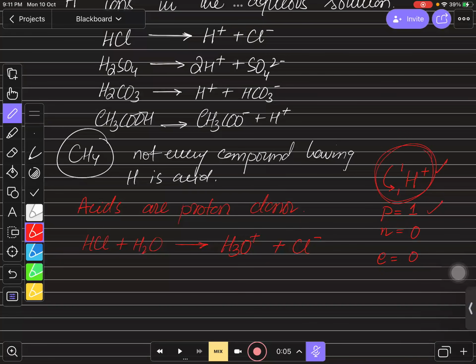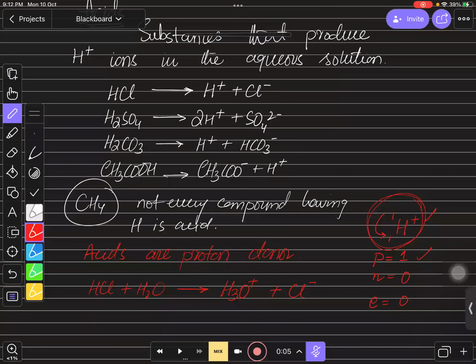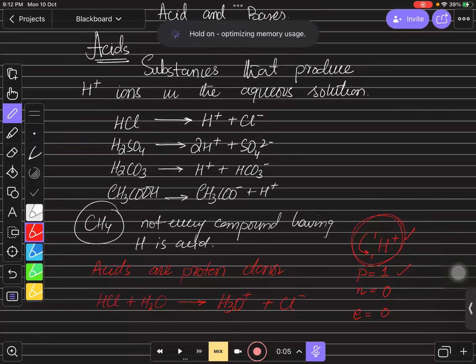So whenever an acid donates this H positive ion, it means the acid is actually donating a proton, because nothing other than a proton is there in the H positive ion. So that is why we can consider this proton donation, right? You can say that acids are the substances that are proton donors. Is that clear, bachcho? So these are two different definitions of acid.